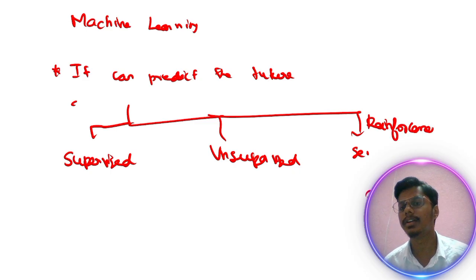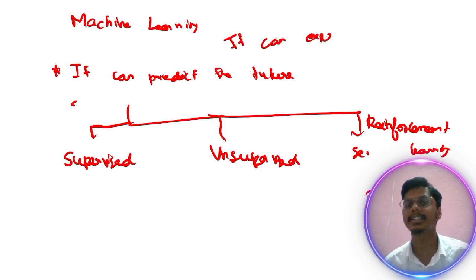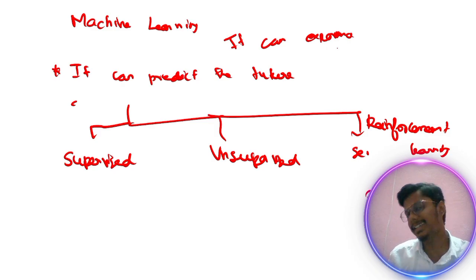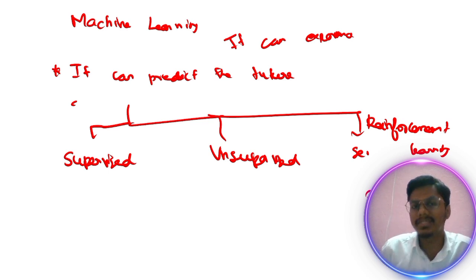Reinforcement learning can gain experience from a large amount of data and predict the next data. If we give it new data, it can make a prediction from that experience. It trains with a large amount of data so that it can predict. So that's what is happening in machine learning.